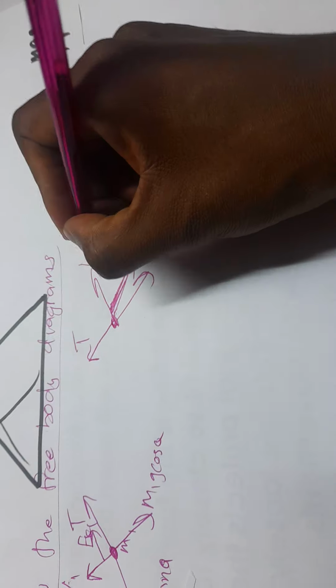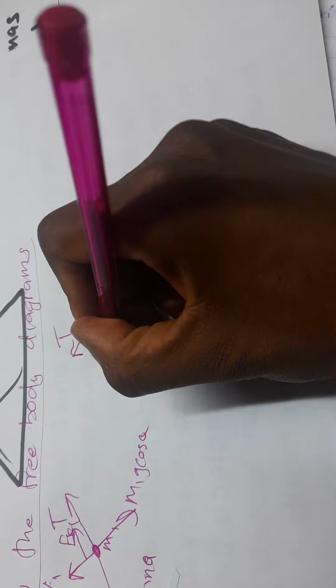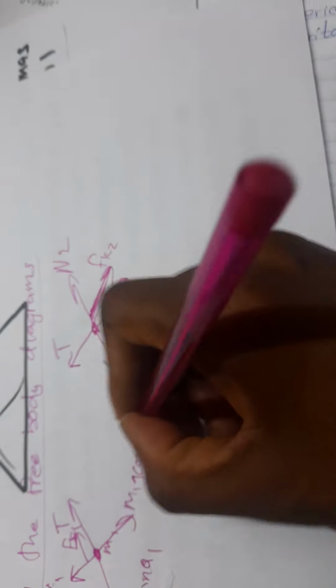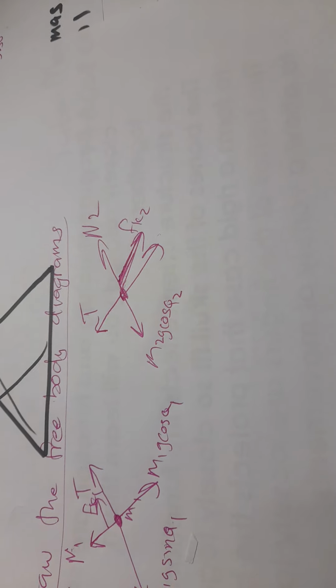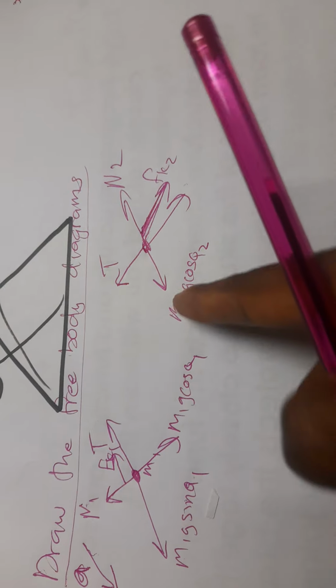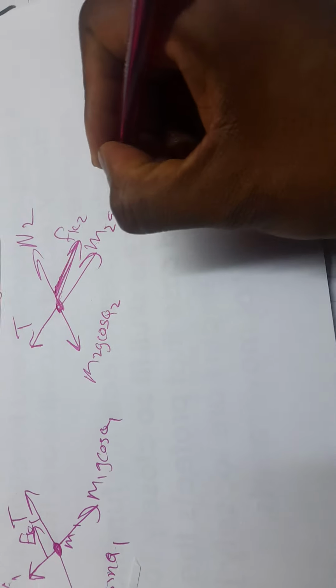Here is our tension, and we have two forces going there. We have fk2, and we have another force. Mind you, this should be a straight line like this. We have the other force going there which is n2, and we have another force going there which is m2g cos theta 2. Mind you, this is theta 1. I'm sorry for that. This is theta 1, this is theta 2, and we have m2g sine theta 2.